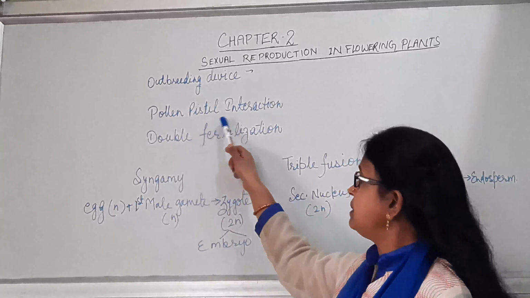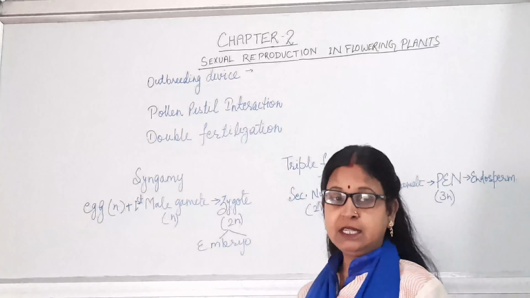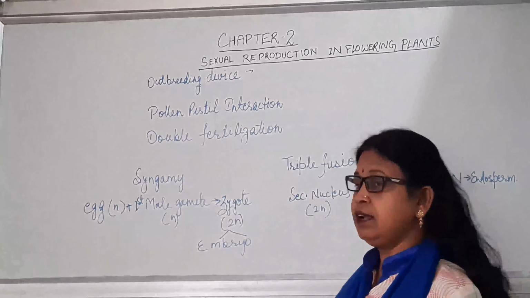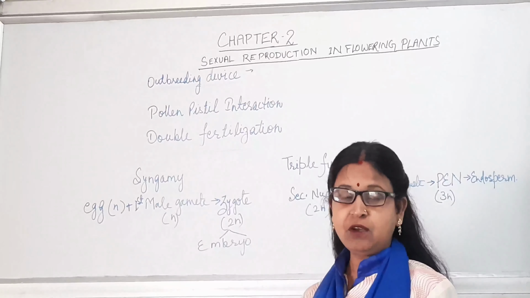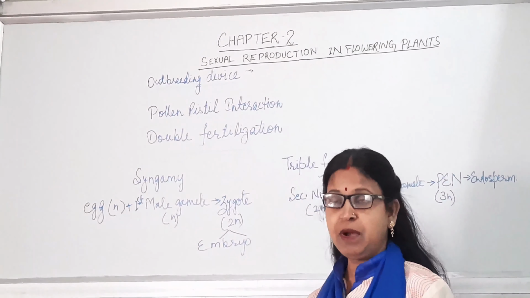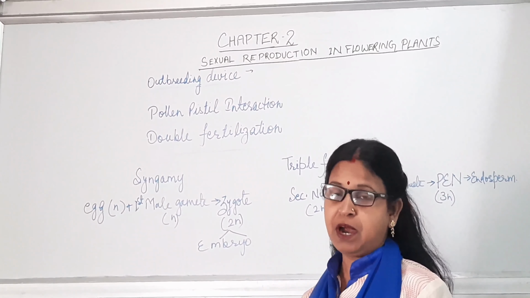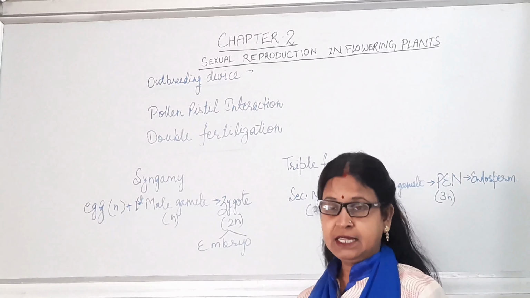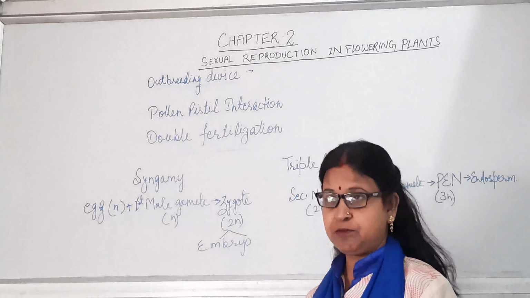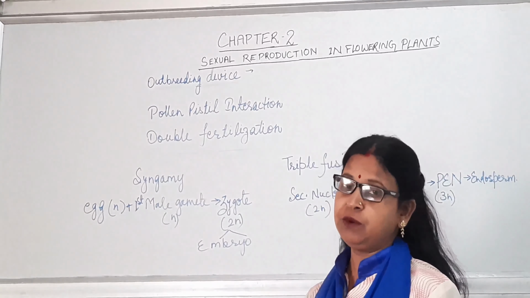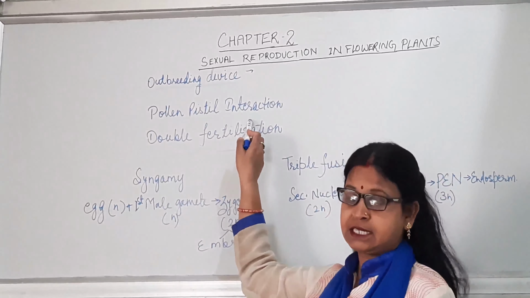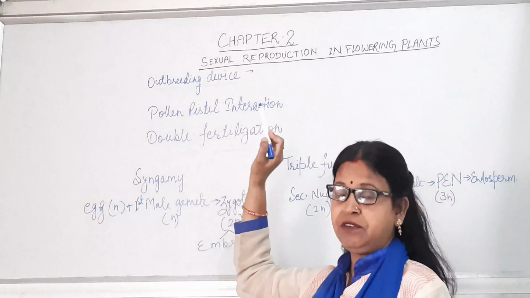Now pollen-pistil interaction means there is some interaction between the pollen and pistil. When the male gamete or the pollen reaches the stigma of the flower, then the stigma, the female reproductive part of the flower, will either accept or reject the pollen. When that female part accepts the pollen, then only fertilization will take place, and this is known as pollen-pistil interaction, that is negative or positive interaction.